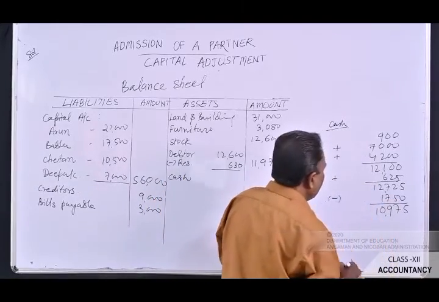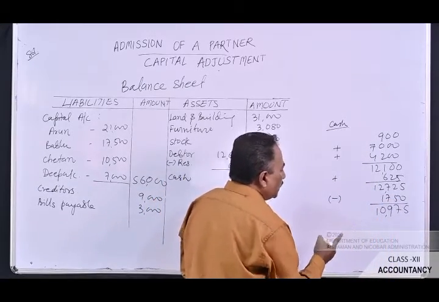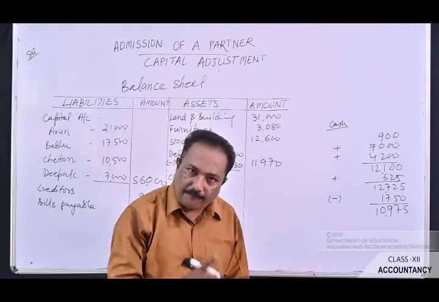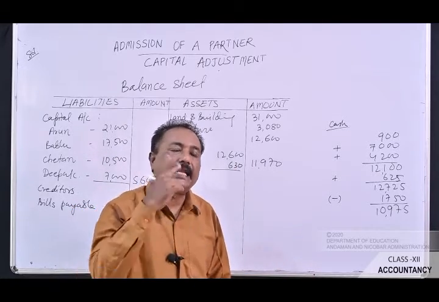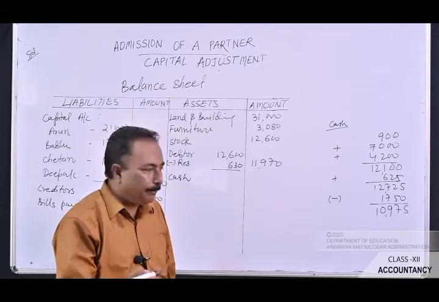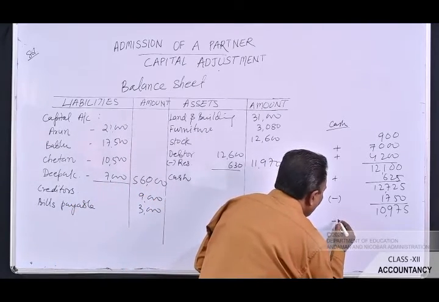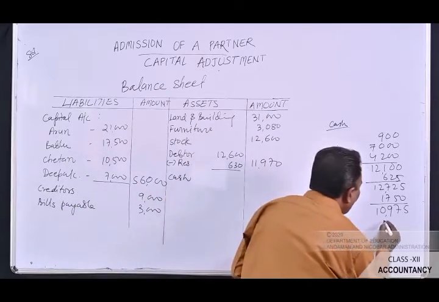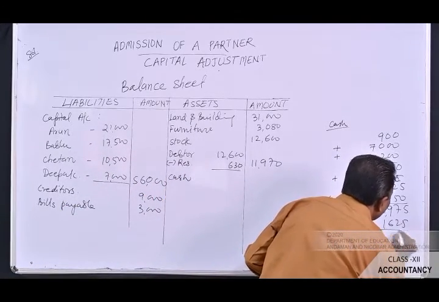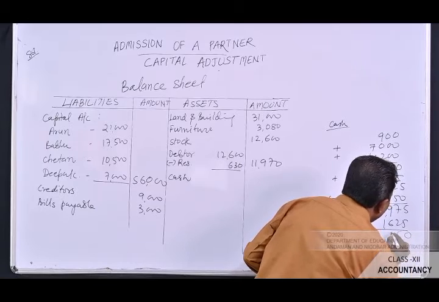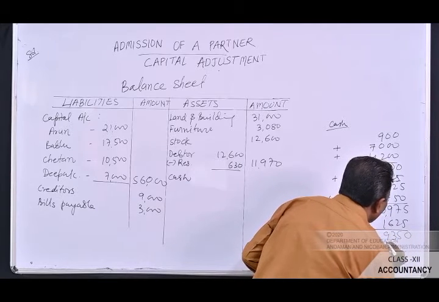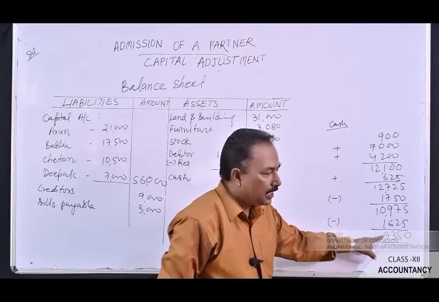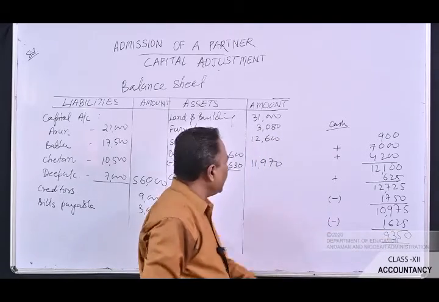It is 10,975. And Bablu also had excess money in the firm, so the business has returned that amount to him. The excess amount which was returned to him, 1,625, will have to be subtracted. So the amount left in the cash was rupees 9,350.